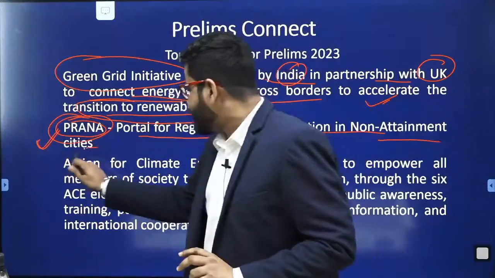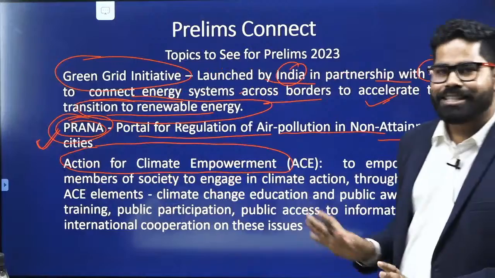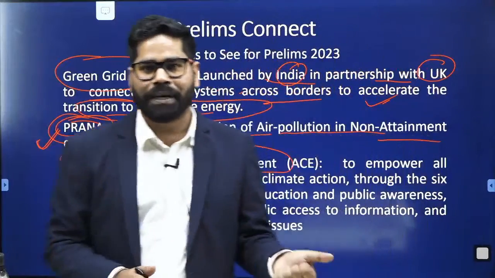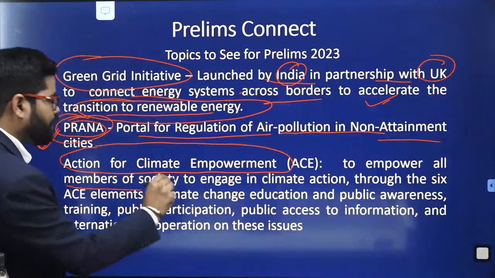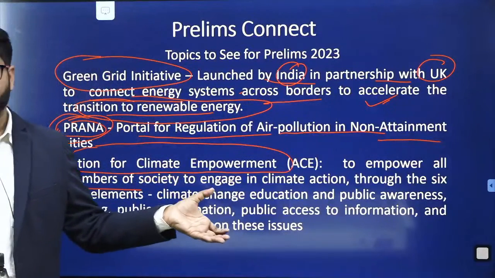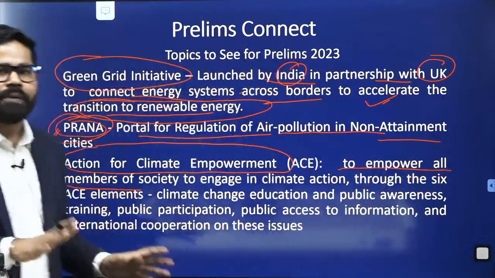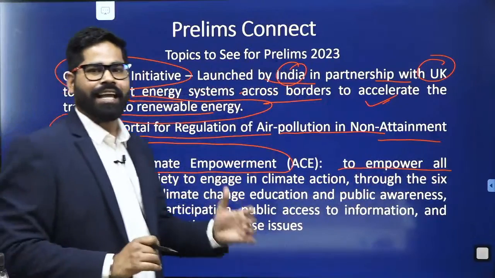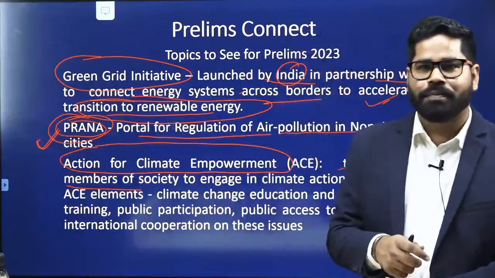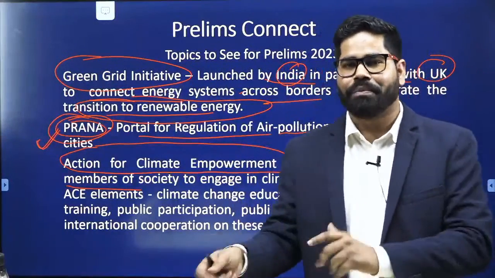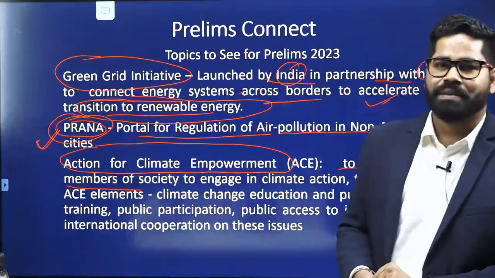Then there is this new framework, Action for Climate Empowerment. This has been very much in highlight during COP27. And what is the aim? To empower all the members of society to engage in climate action. Right now we are fighting climate change, and for that we need the support and the participation of each and every member of the society. So this is for the participation of the different members of the society.